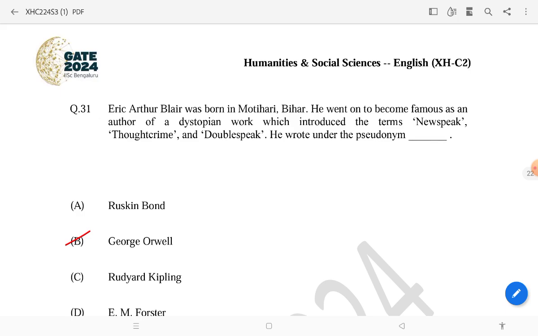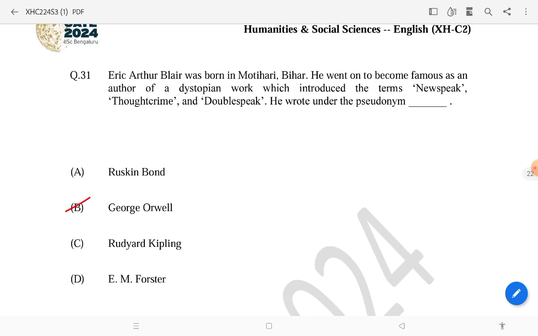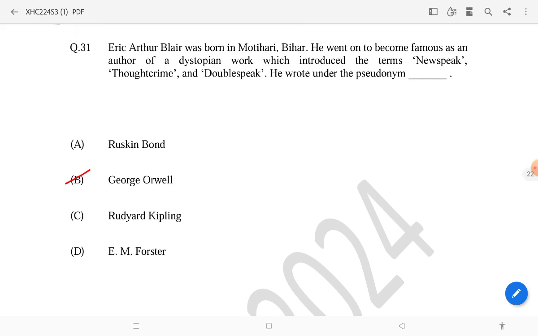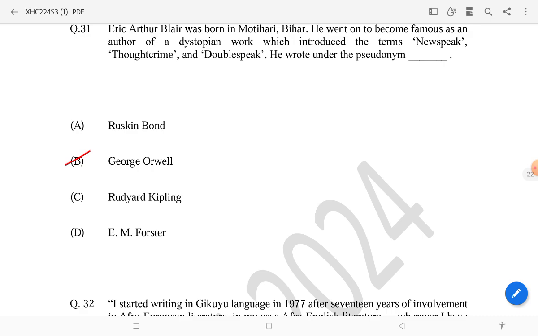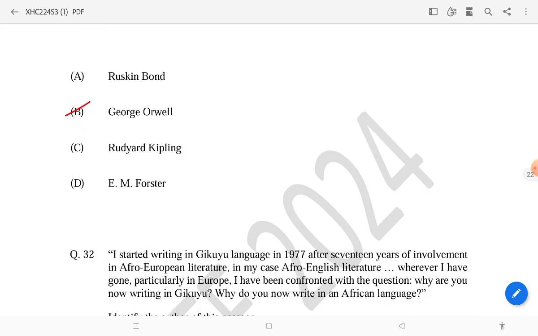This is George Orwell's pseudonym, and there is a little description about him that he was born in Motihari. He was famous as an author of dystopian work, Newspeak, Thought Crime. You know which work it was talking about, 1984, right?